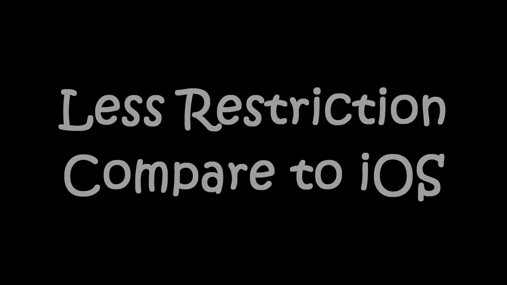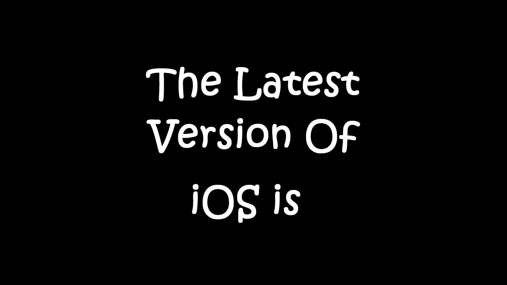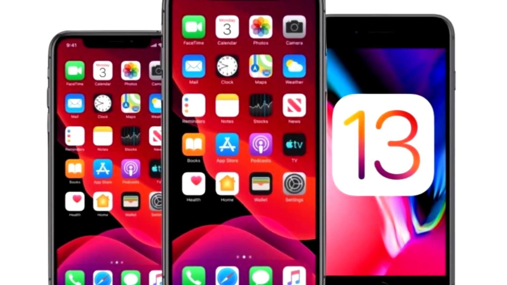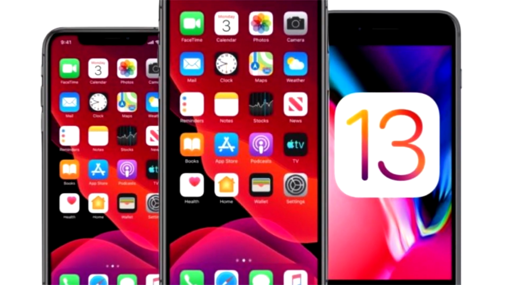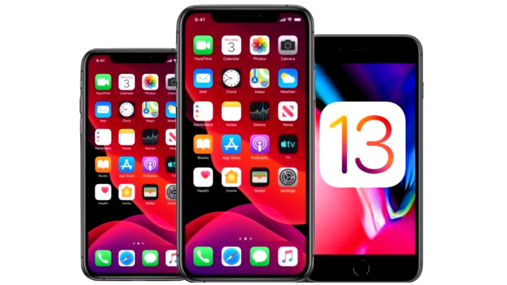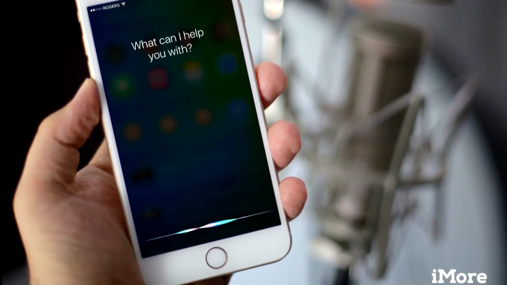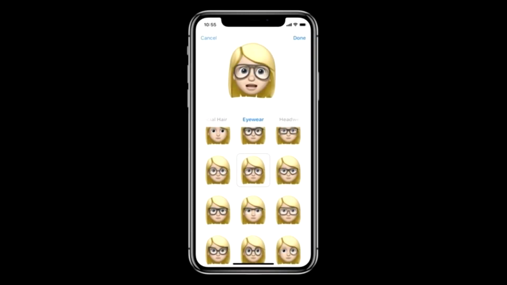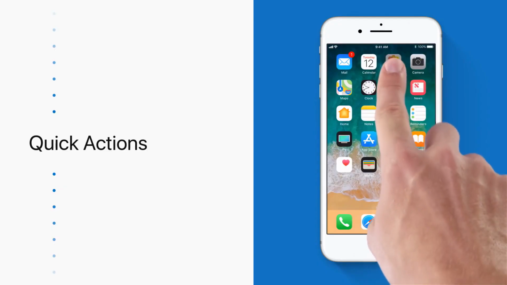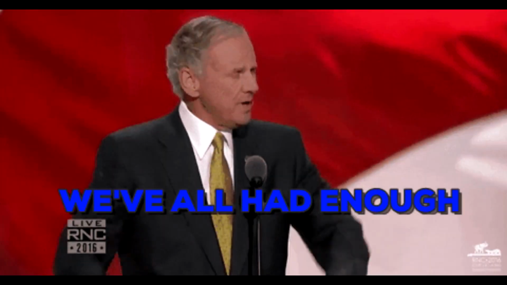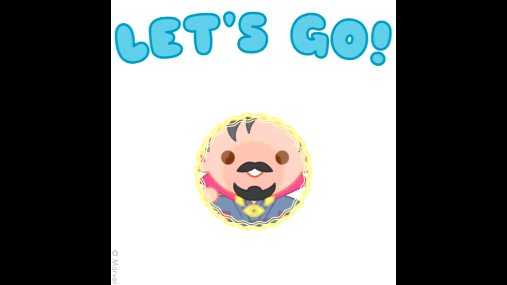Coming to iOS, the latest version of iOS available to date is iOS 13.0. Some of the features added to this operating system along the progress from version 1.0 till now are Siri, an AI virtual assistant developed by Apple. Besides that, the other key features are Animoji and Memoji, also 3D Touch, which is a pressure sensing mechanism. Enough of sejarah. Let's get into the features.